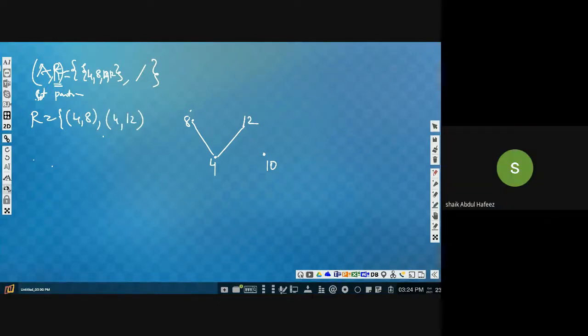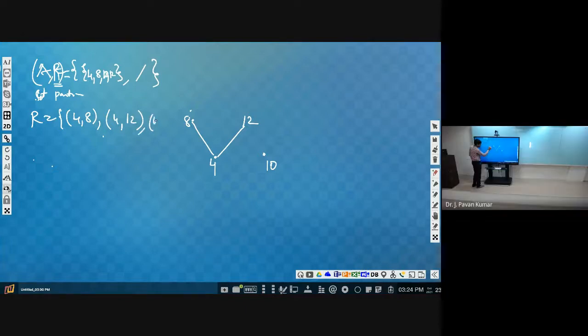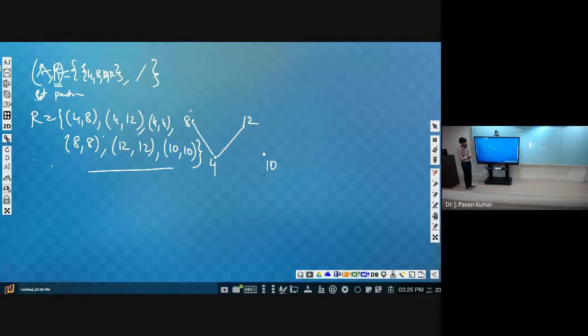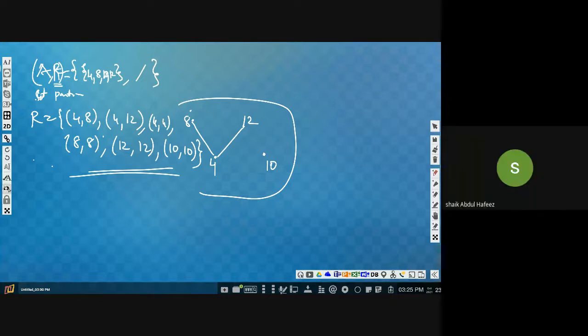Since it is reflexive, we will be having 4 comma 4, 8 comma 8, 12 comma 12, and of course 10 comma 10 also. Got it? This is the relation. Although it seems simple, we are having these many tuples in it. Got my point? Yes, sir.